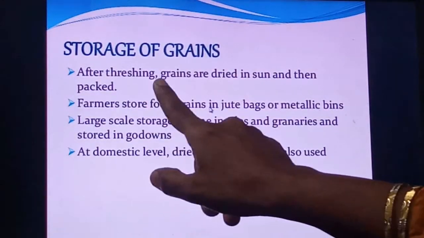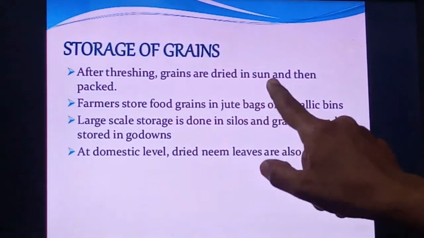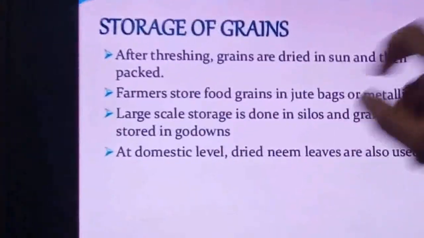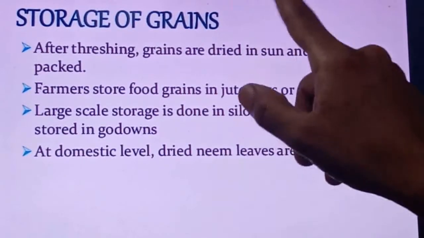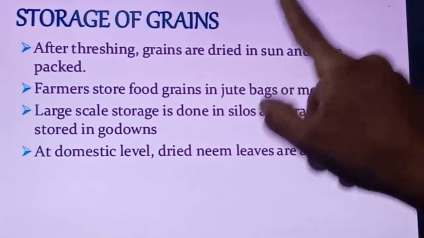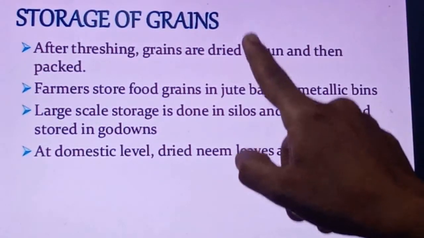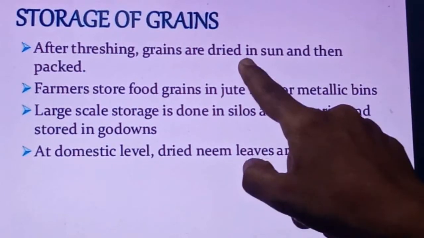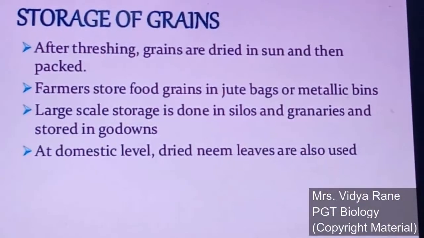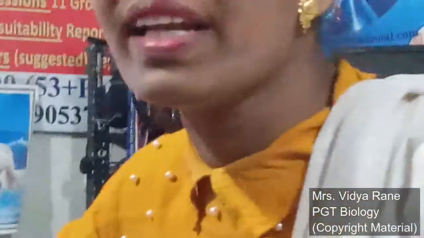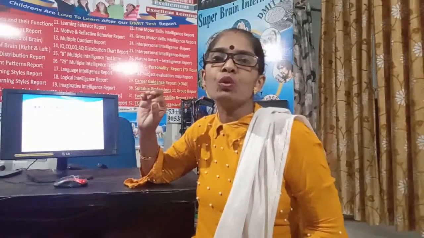See, after threshing, grains are dried in the sun and then packed. Now why is there a need to dry? Because if the grains contain more moisture, fungus and bacteria will definitely attack them and they will get destroyed. That's why the moisture is reduced in the grains, right? And a particular amount of moisture is maintained in the grain, that is 12 to 14% moisture.